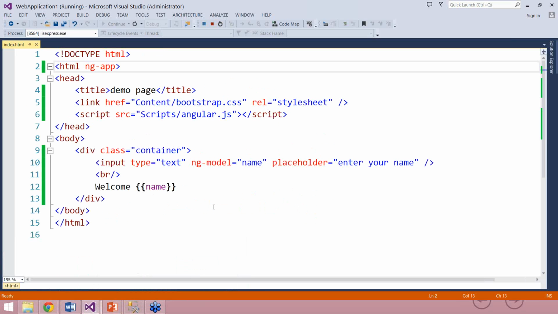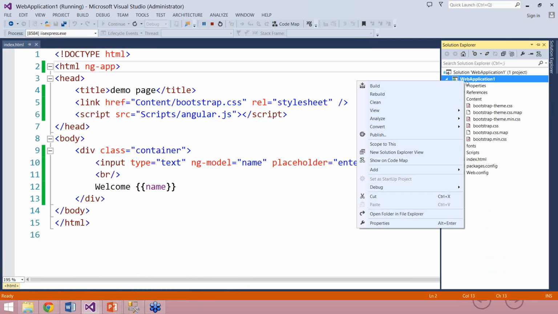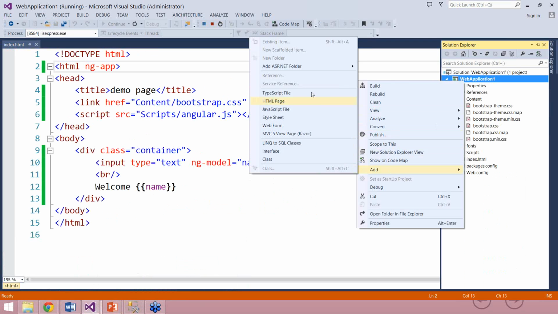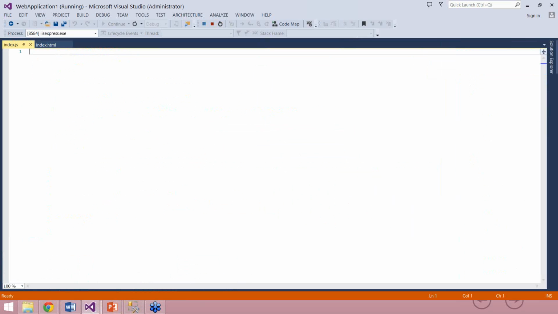So what I'm doing here is adding a code behind in my app. I'll add a new JavaScript file, and let me call that index.js. So I right clicked on my Visual Studio Solution Explorer, add new item, and added a JavaScript file in my project, giving the name as index.js.